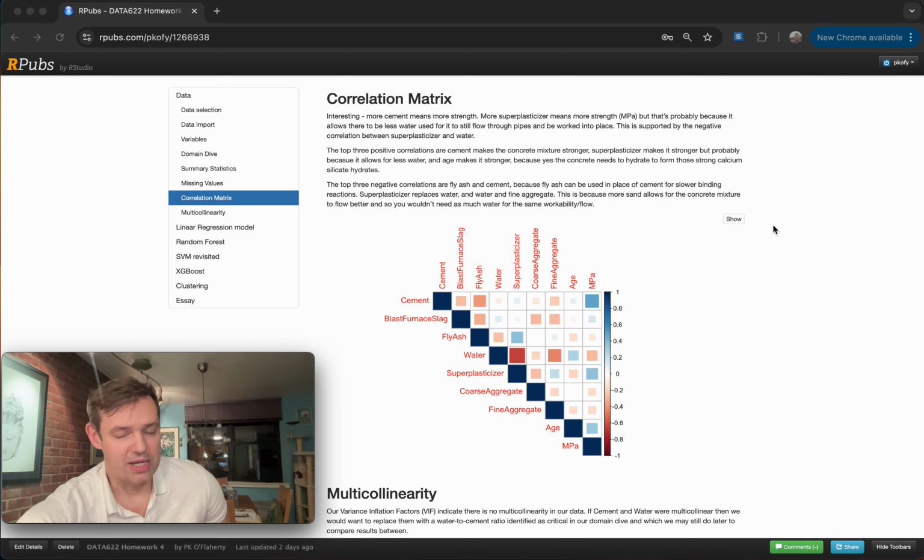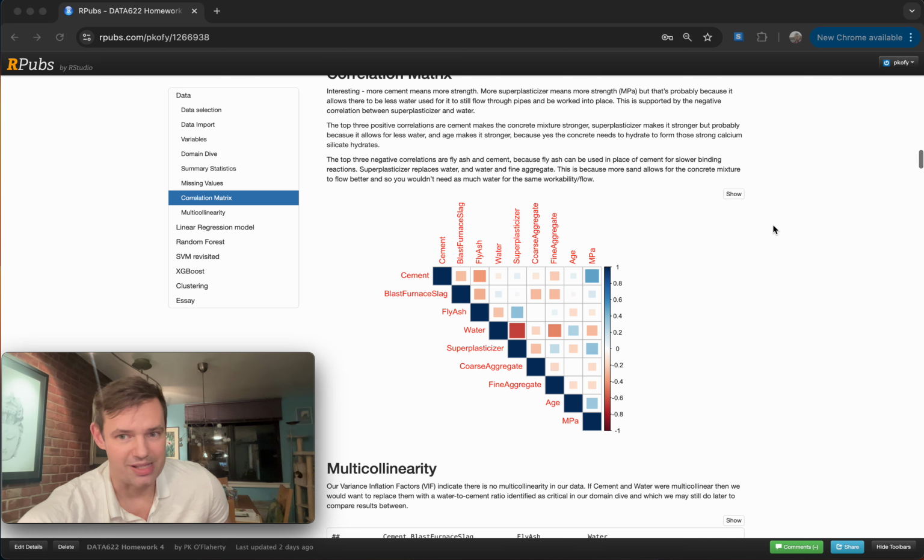The biggest negative correlation is between superplasticizer and water, and that's because in order to get these high cement, low water, really strong concretes, you still need it to be workable. And so adding the superplasticizer allows it to be poured, allows it to be shaped into its final shape without needing so much water, resulting in really high concrete strength.